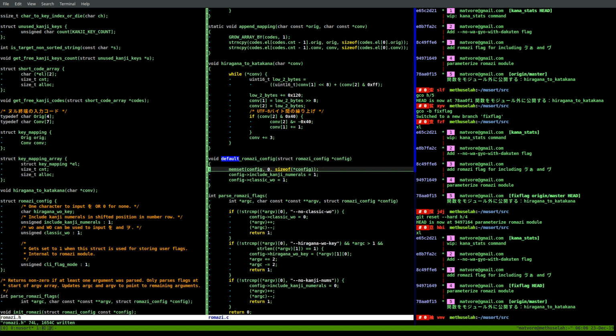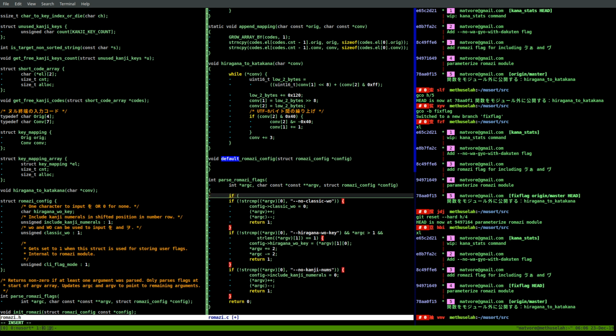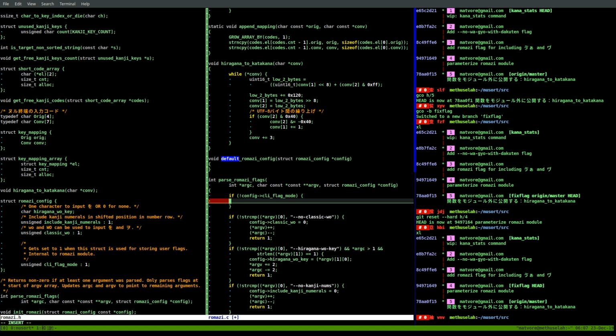So we'll go to default Romaji config, and we'll say parse Romaji flag. We're going to check if config dash CLI flag mode is set. Then if the bytes are not 0, that means the user screwed up. That means the caller set some flags explicitly before parsing user flags, which we don't really support, because this function has no way of knowing whether it should change what was set.